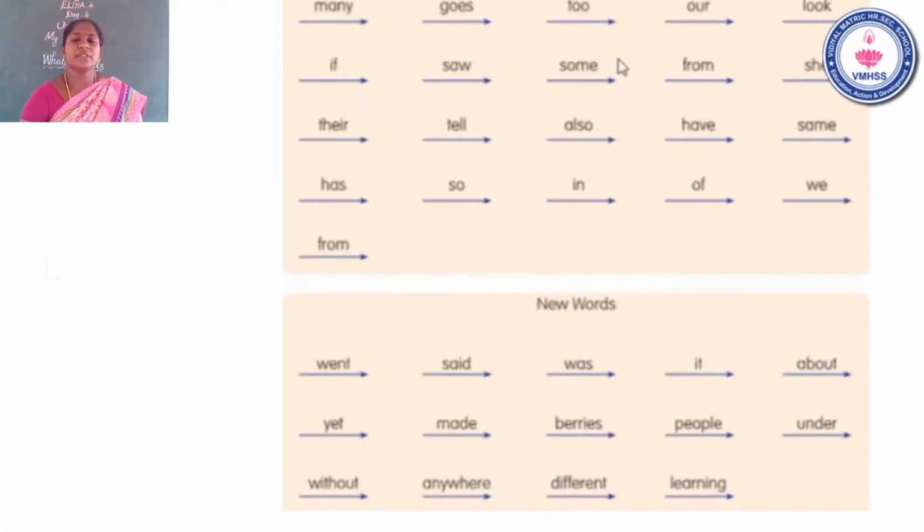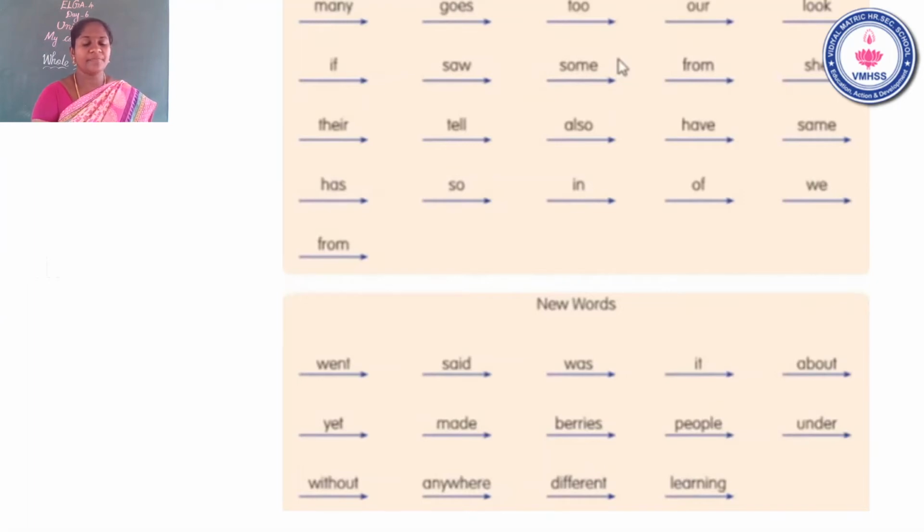Now, children, please repeat after me. Went. The next word, said. The next word, was. The next word, it. The last word, about.